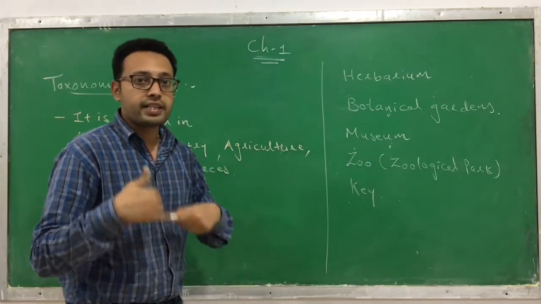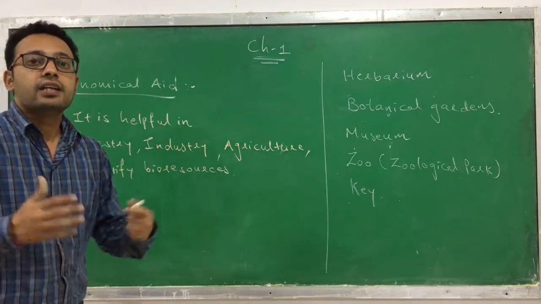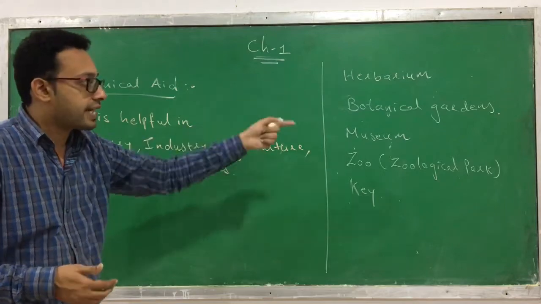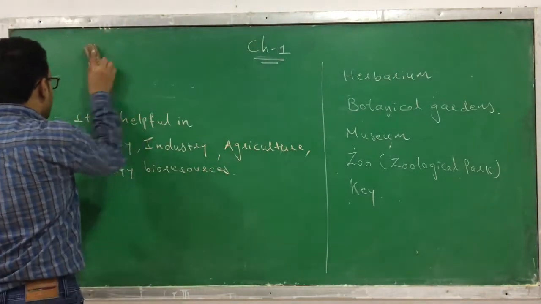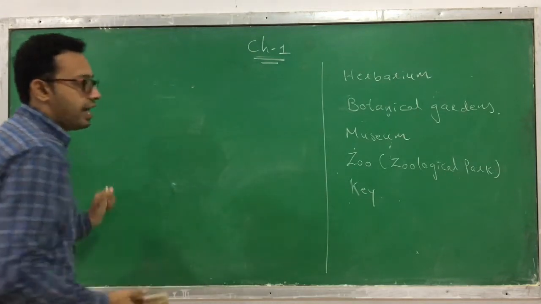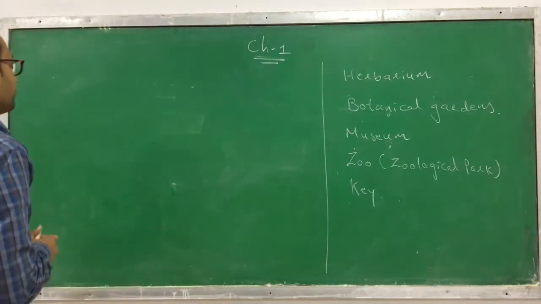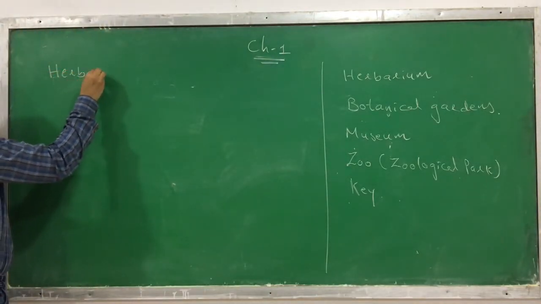We have to learn about each and every type of taxonomical aid available. We will discuss at least this part. So let's discuss these five taxonomical aids. First of all, I am starting with the herbarium, the first kind of taxonomical aid.